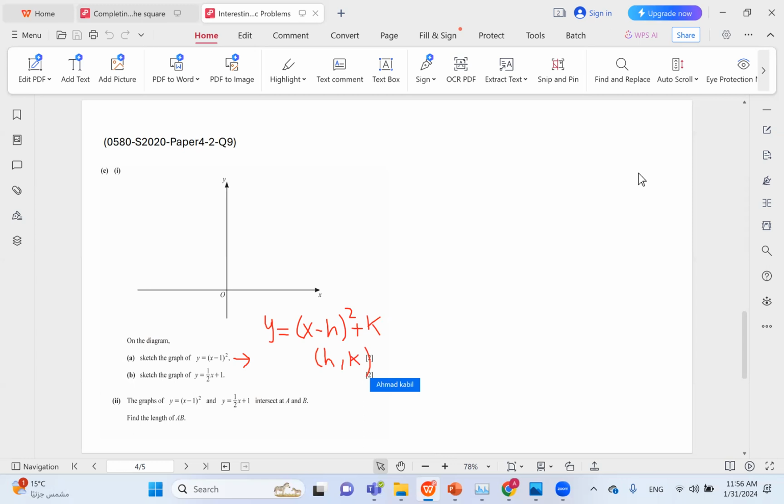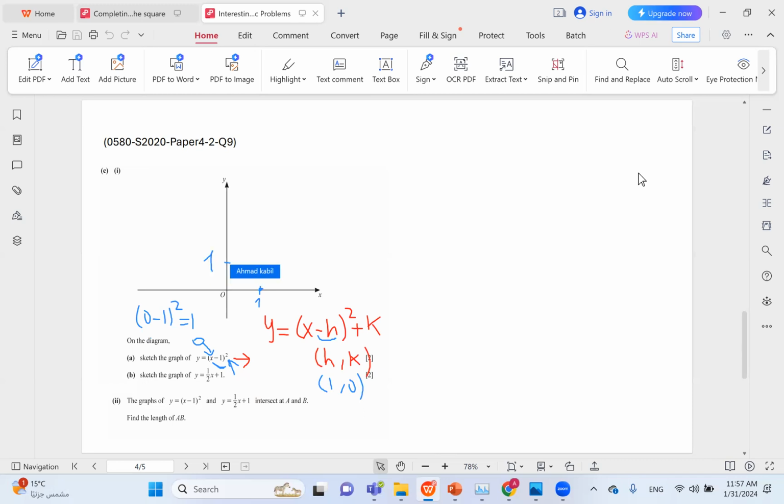So in this case, h is equal to 1 because we have negative h here and -1. So h is 1, and there is no number outside the bracket, so k is basically 0. So the vertex of the parabola is at (1, 0). This is important. Now to get the y-intercept, because the vertex is also the x-intercept, you don't need to get the x-intercept anymore. So to get the y-intercept, you just plug x as 0. You have (0 minus 1) all squared, and this is equal to 1. So you also have this point here, 1.